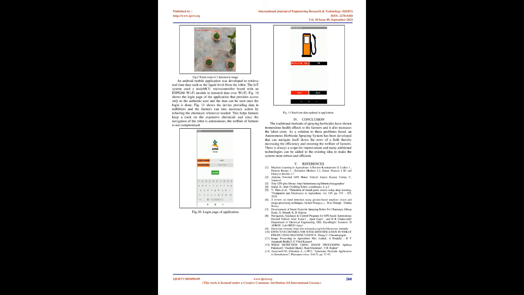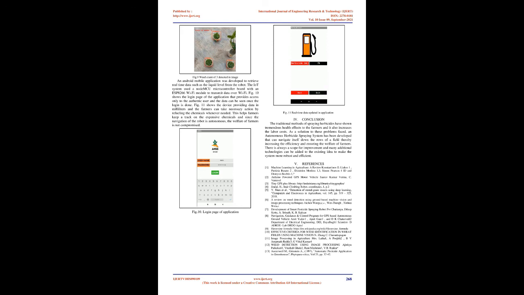An Android mobile application was developed to retrieve real-time data such as the liquid level from the robot. The IoT system used a NodeMCU microcontroller board with an ESP8266 Wi-Fi module to transmit data over Wi-Fi. Fig 10 shows the login page of the application that provides access only to the authentic user, and the data can be seen once the login is done. Fig 11 shows the device providing data in milliliters, and the farmers can take necessary action by refilling the chemicals whenever needed. This helps farmers keep track of the expensive chemicals, and since the navigation of the robot is autonomous, the welfare of farmers is not compromised.